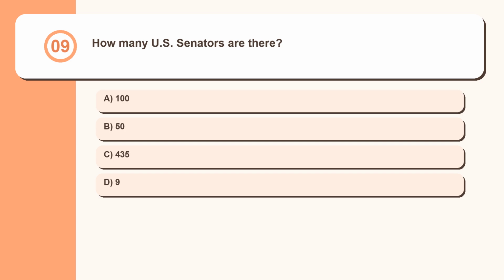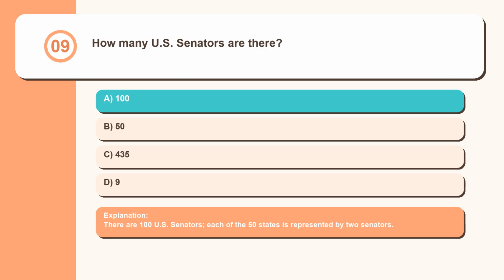Question 9. How many U.S. senators are there? 150, 435, 9. There are 100 U.S. senators. Each of the 50 states is represented by 2 senators.